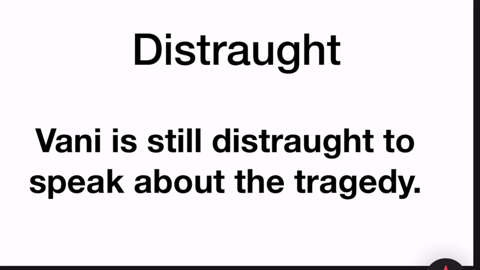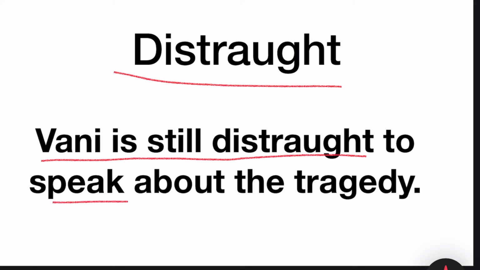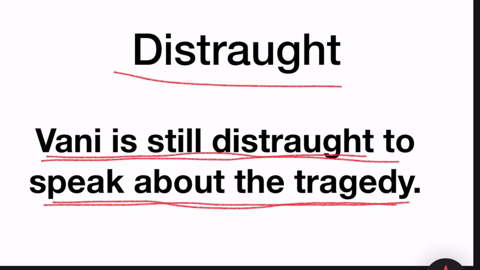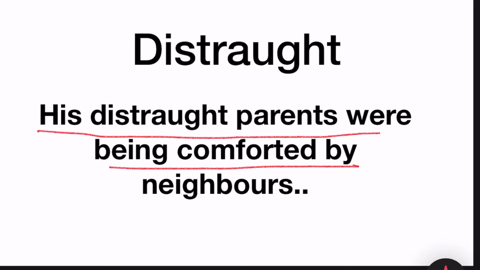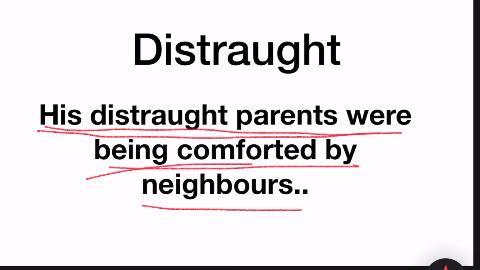Look at the example sentence for distraught. Vani is still too distraught to speak about the tragedy. Next example. His distraught parents were being comforted by neighbors.